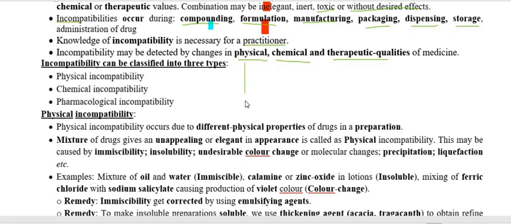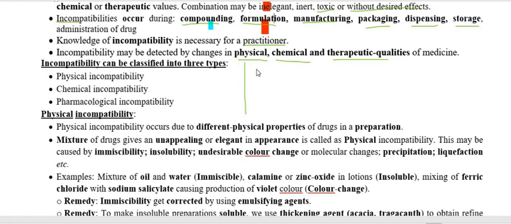This classification is based upon the changes that are produced when two or more drugs, chemicals, or substances are mixed together.